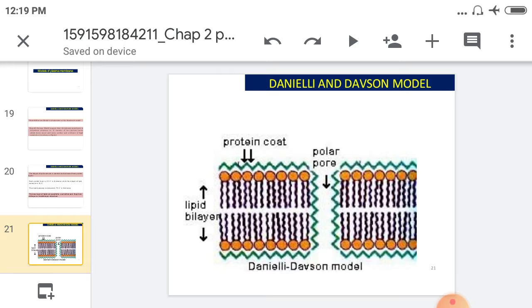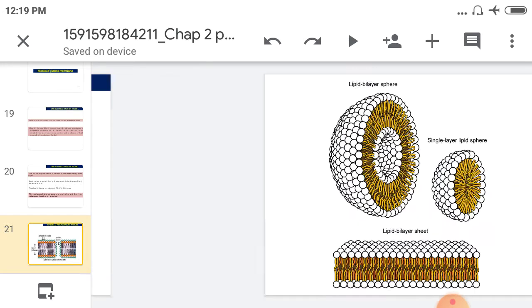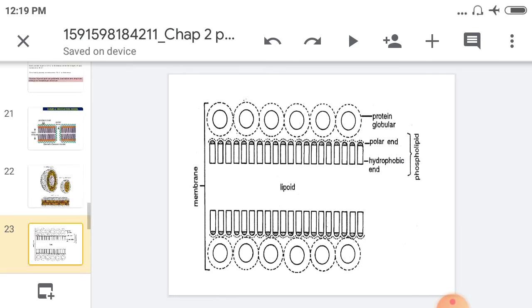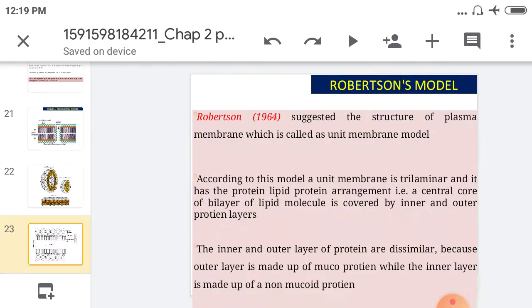Then the hydrophilic head and hydrophobic tail are present here. The lipid bilayer is present here. This is the lipid bilayer sphere, lipid bilayer sheet, and single layer lipid shell. Here the membrane lipid is present, then hydrophobic end, and protein globular polar end. This is the phospholipid structure.